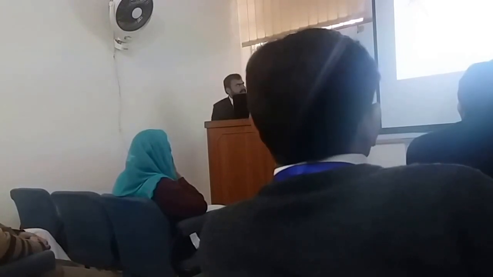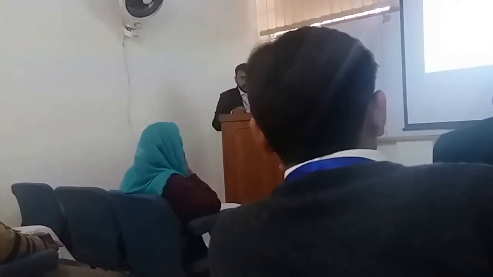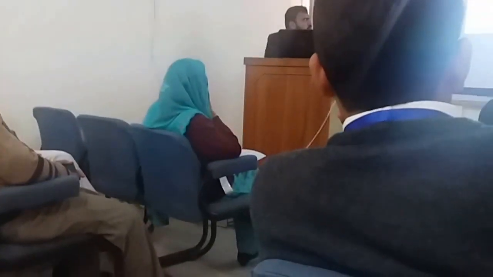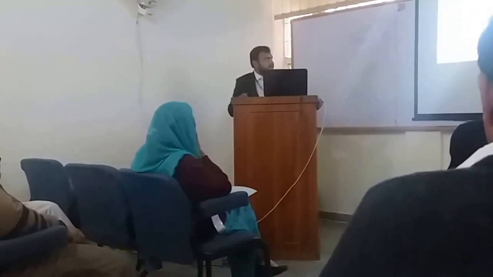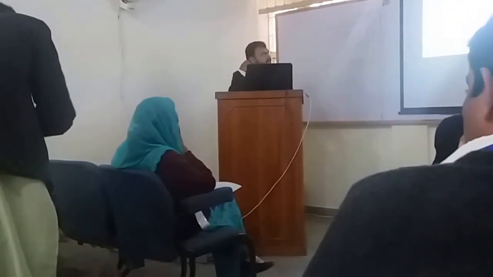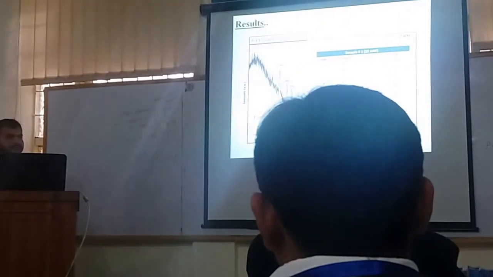This is the XRD pattern for 25 millimole. The data is compared with the JCPDS card, which confirms the hexagonal structure, and the number of peaks shows the poorly crystalline nature. The 002 peak shows that its intensity is low, which means that nanorods are synthesized but not aligned along the C-axis. This is the table for HKL values. The crystal size for this concentration is 10.05 nanometer calculated from the Scherrer formula.